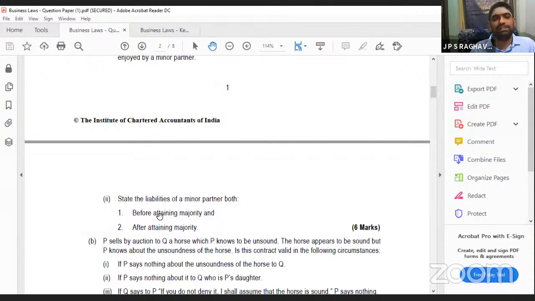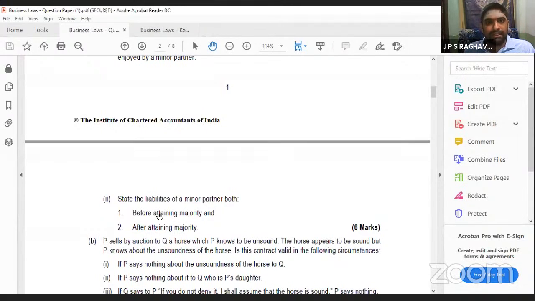After attaining majority, what happens? He has only one chance. After becoming a major, he can do 2 things. He can become a partner, or he need not become a partner. He has to give a public notice for this, whether he wants to continue as a partner or leave the firm. Whenever he wants to leave the firm, he will not become a partner. Then the same things will be continued as when he was a minor.